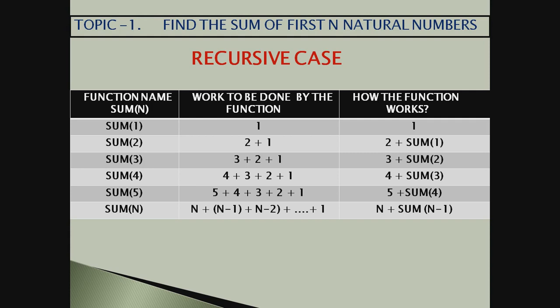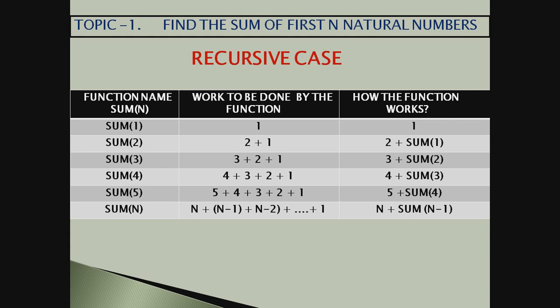But sum 1 was called once, so it is not a case of recursion, it is a case of termination. It helps in terminating the code. Terminating what? Recursion. Here the recursion comes and ends. This is the last function sum that is called, even when sum 2 or sum 3 was called. So it is a case of termination of the recursion.